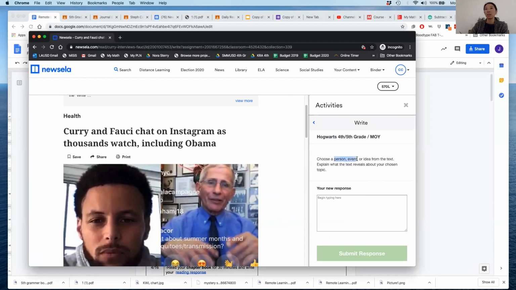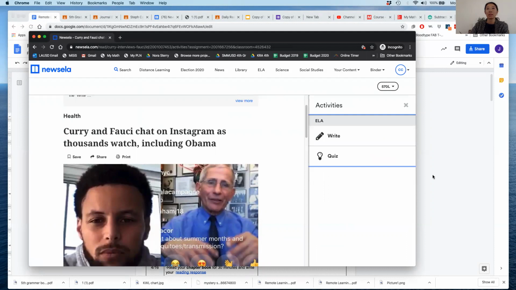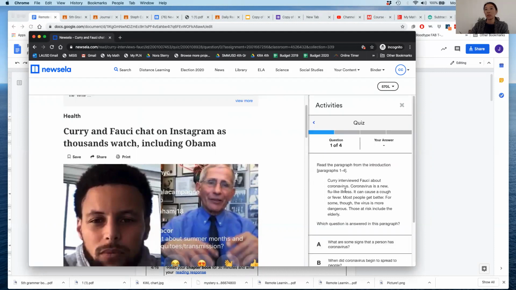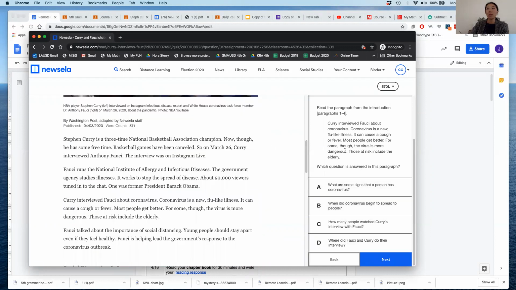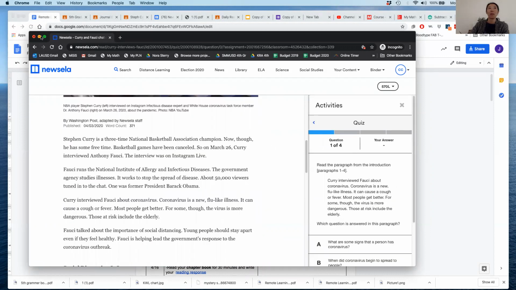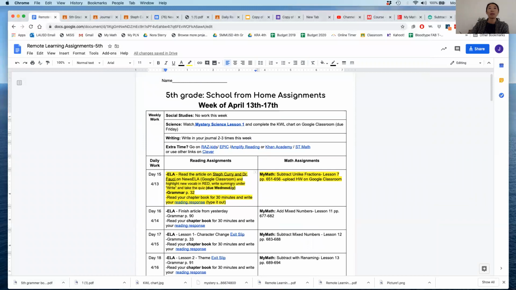Okay, choose a person, event, or idea from the text and explain what the text reveals about your chosen topic. So just write about one of the people or the events in this article. And then you're gonna take the 4-question quiz at the end, okay? You can go back to the article to help you find your answers too, okay? That's due Wednesday. For grammar, I'm just giving you 1 page each day now.